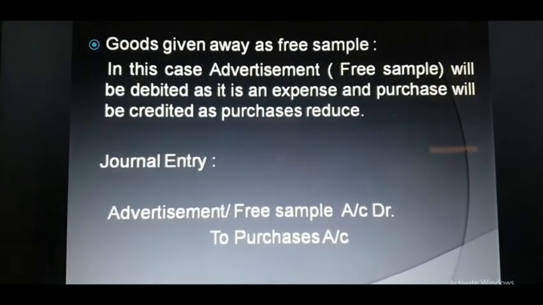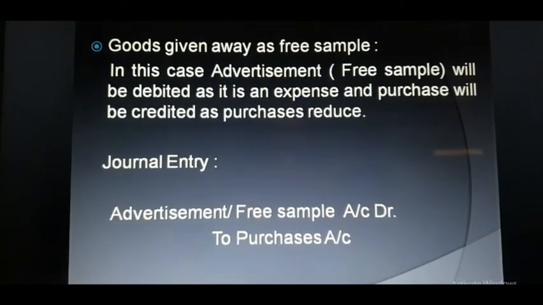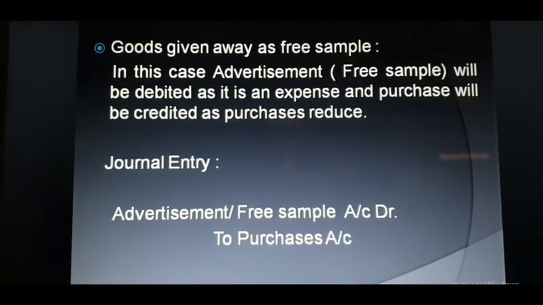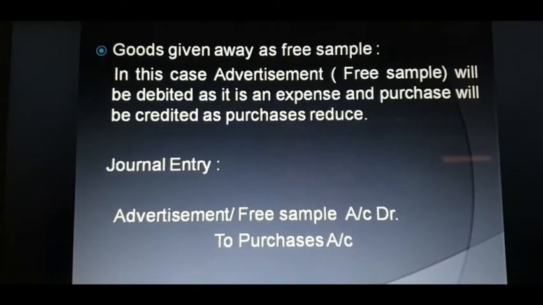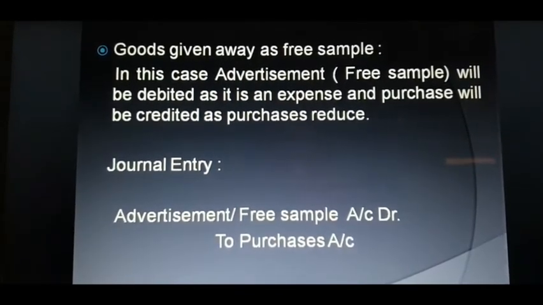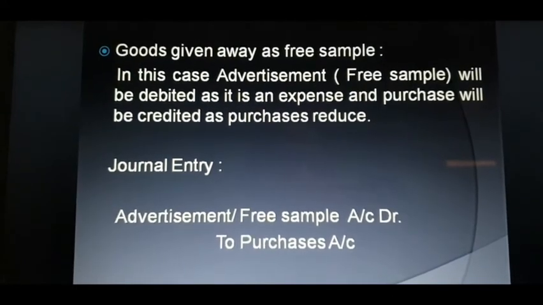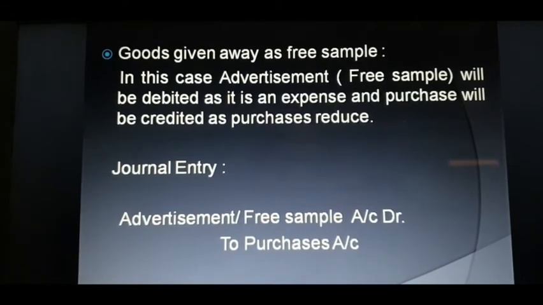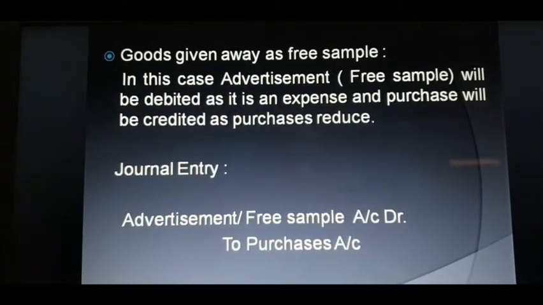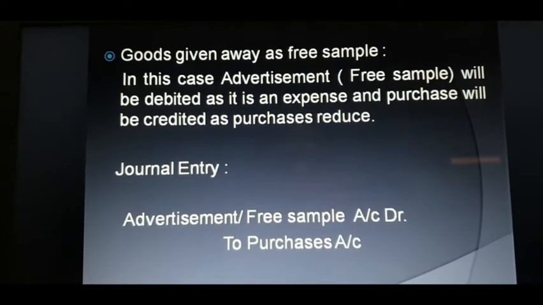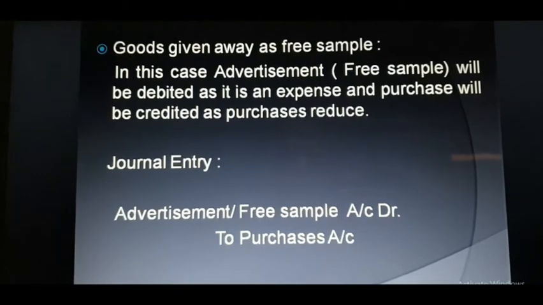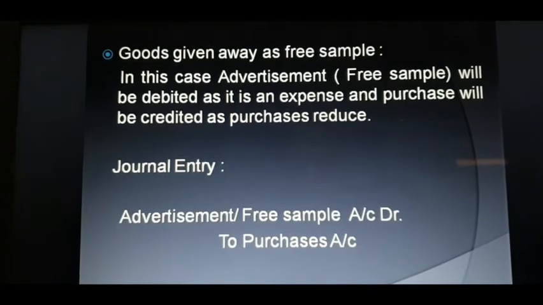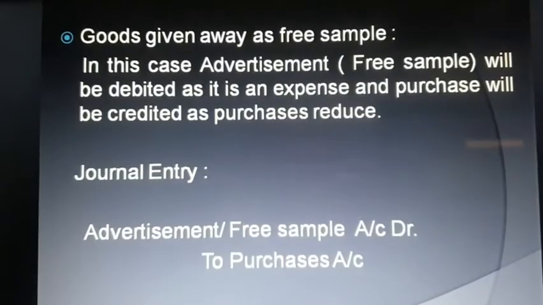Now the third one is goods given away as a free sample. A free sample is also considered as an advertisement. So whenever goods are given away as a free sample or as an advertisement, it is an expense for the business, and in this case advertisement or free sample will be debited. What we are giving as a free sample is goods, so purchases will be credited, because this transaction will reduce our purchases. So what will be the general entry for goods given away as a free sample? That is advertisement or free sample account debit to purchases account.